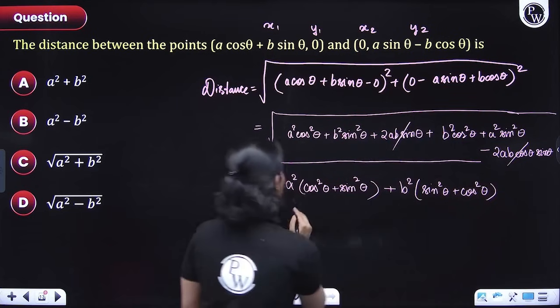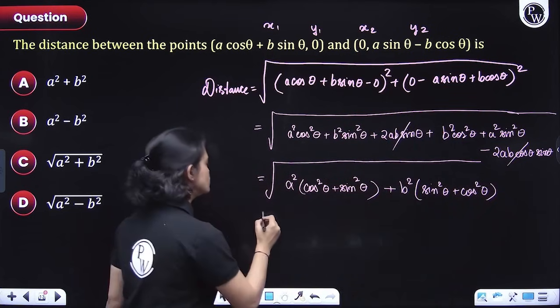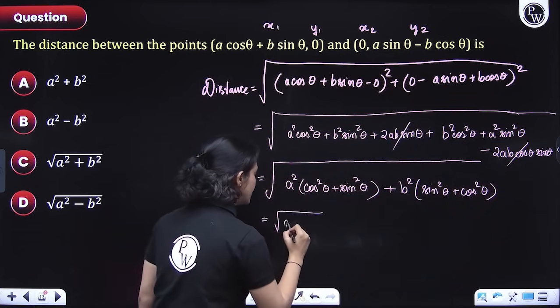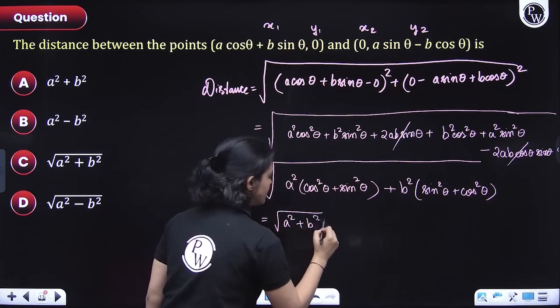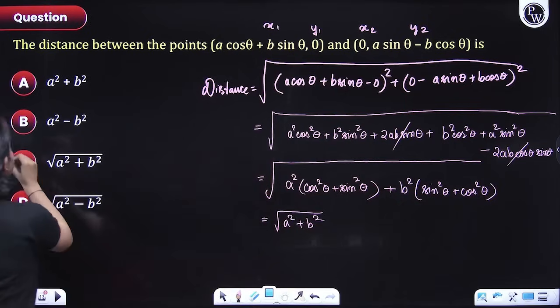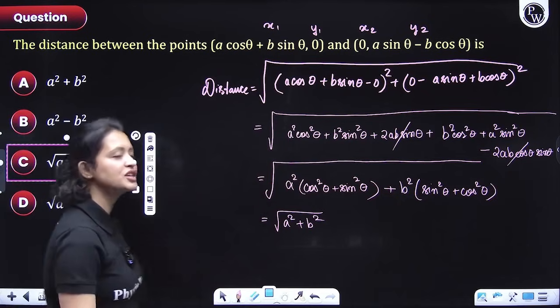Okay, so as I told you, cos square theta plus sin square theta is 1. So finally, the only thing remaining would be under root of a square plus b square. So what is the final answer, everyone? The final answer is option number C.